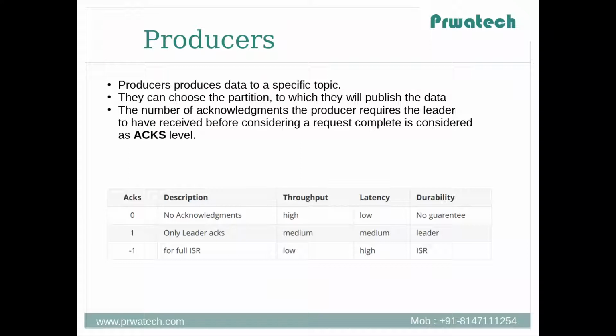The next ack level is 1, which is the default ack level. That means here only the leader sends acknowledgement. So when the Kafka publisher publishes to the Kafka broker, the leader replica sends an acknowledgement that okay, I have received the message. Throughput will be medium, latency also will be medium, and durability is leader specific. That means if the node gets down or shut down, and the leader replica has the information, then that message can be recovered.